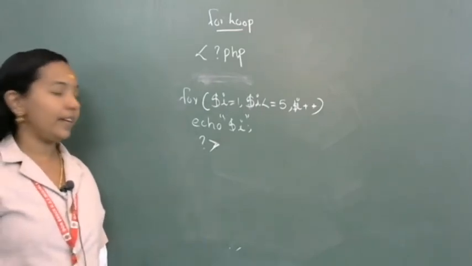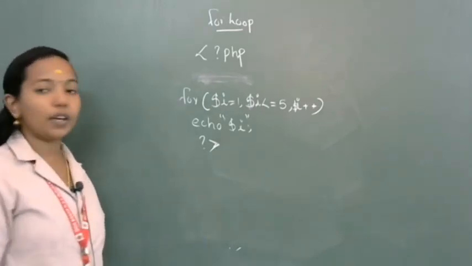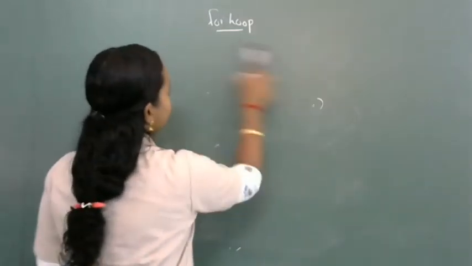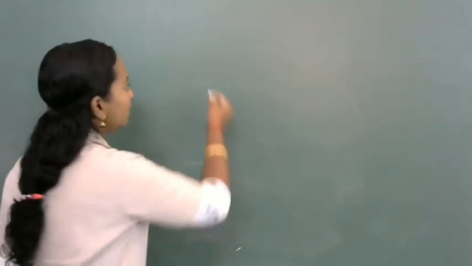Clear? Then next one I am going to write the same program using while. Okay, so this is using for loop. Then I am going to write the same program using while loop.